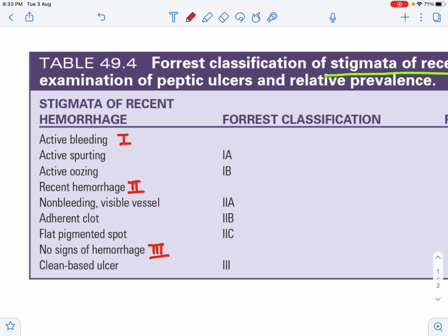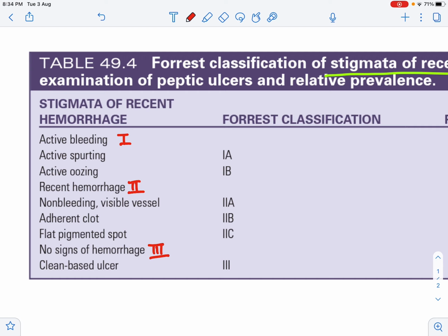So now what do these grades 1, 2 and 3 mean? Grade 1 is active bleeding. Grade 2 is recent hemorrhage. So grade 2 basically means that the patient has stopped bleeding but he has bled recently, in the recent past. Grade 3 means there is no sign of hemorrhage. Now grade 1, the patient is bleeding actively.